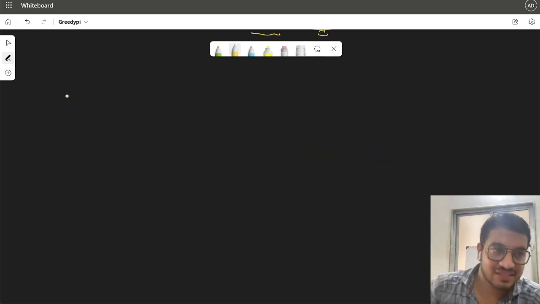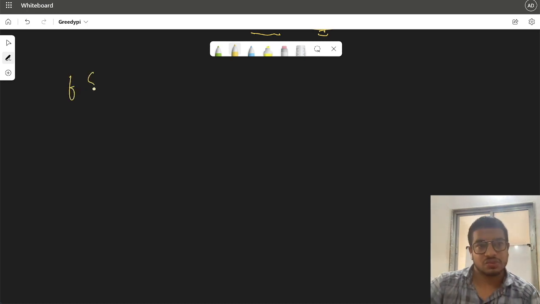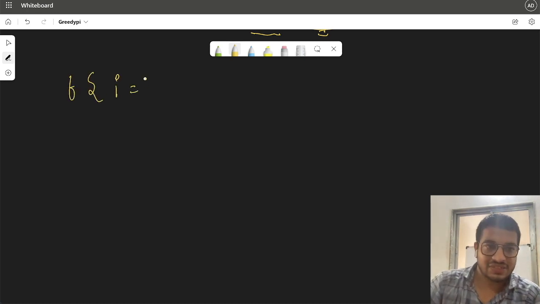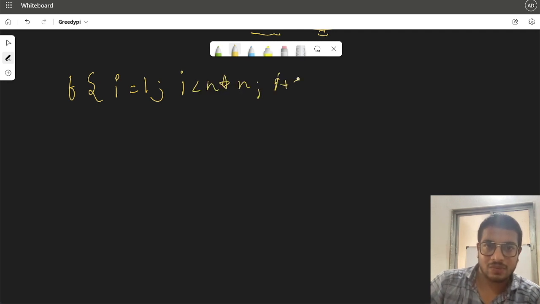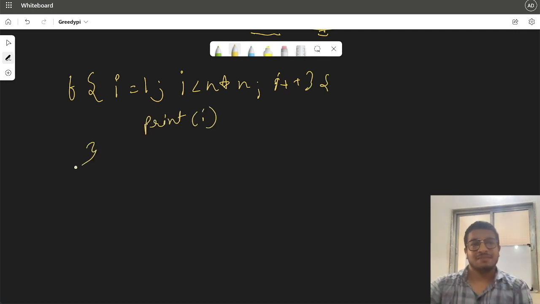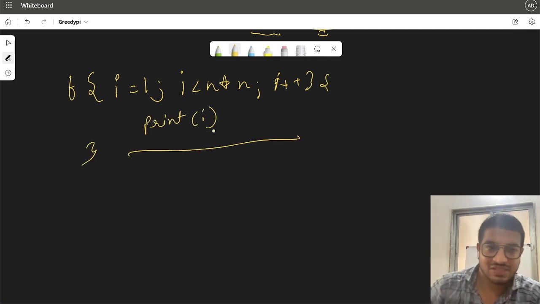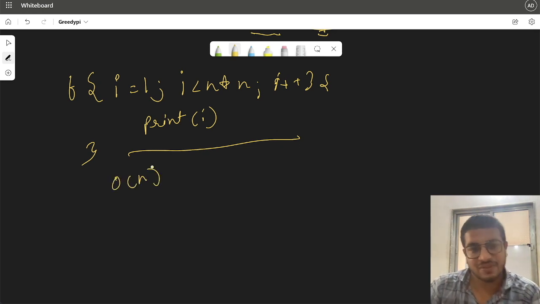Now there is another good question for you. What if i is going from 1 to n square? What would be the time complexity of this? Simple, right? We have only one loop. There is no nested loop. There is no concatenated loop. The complexity would be O of n.